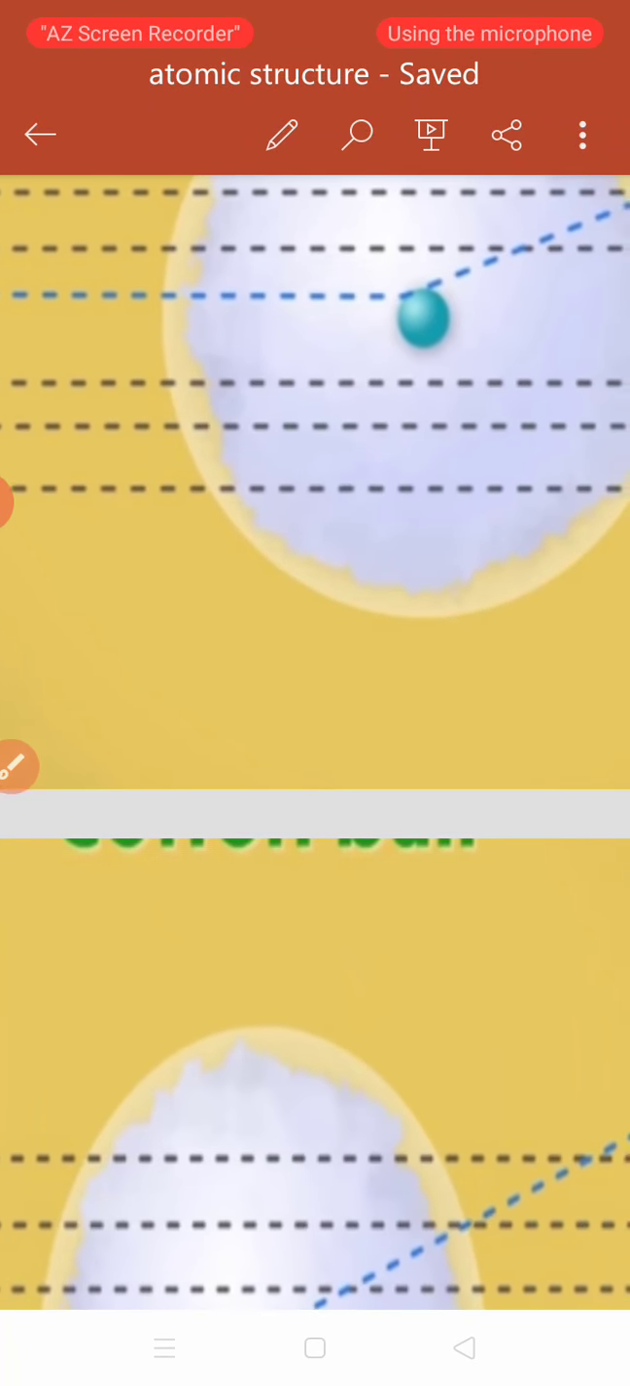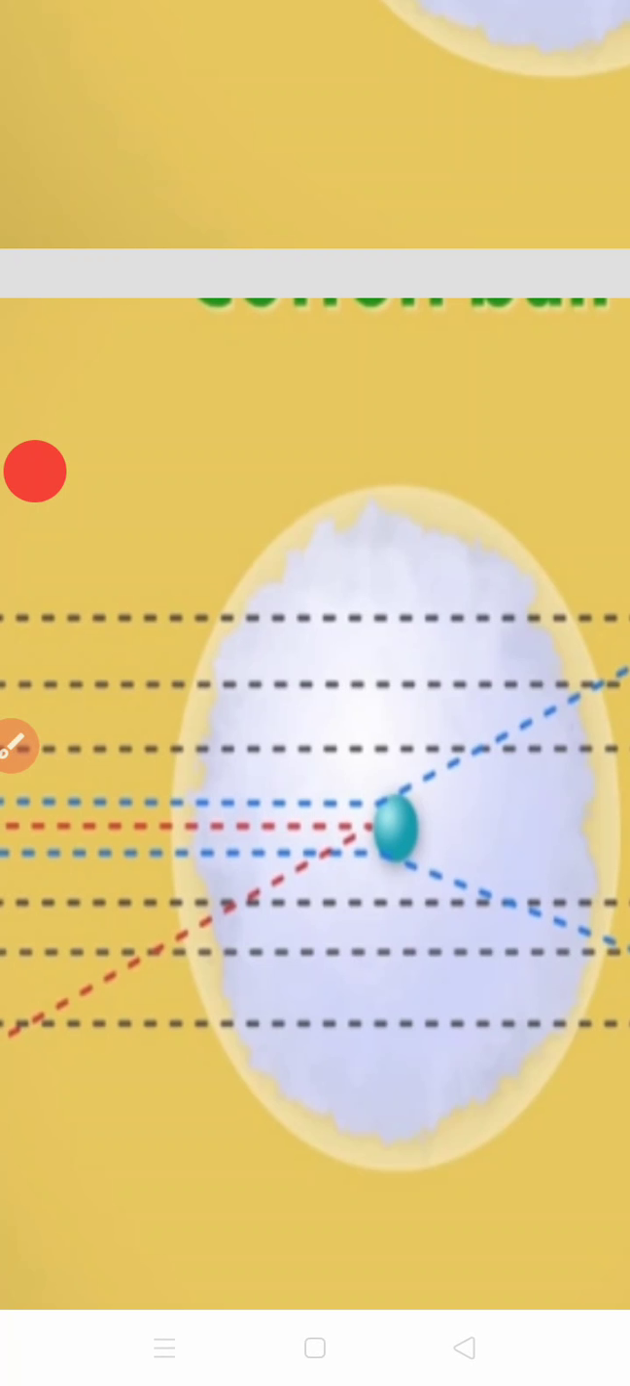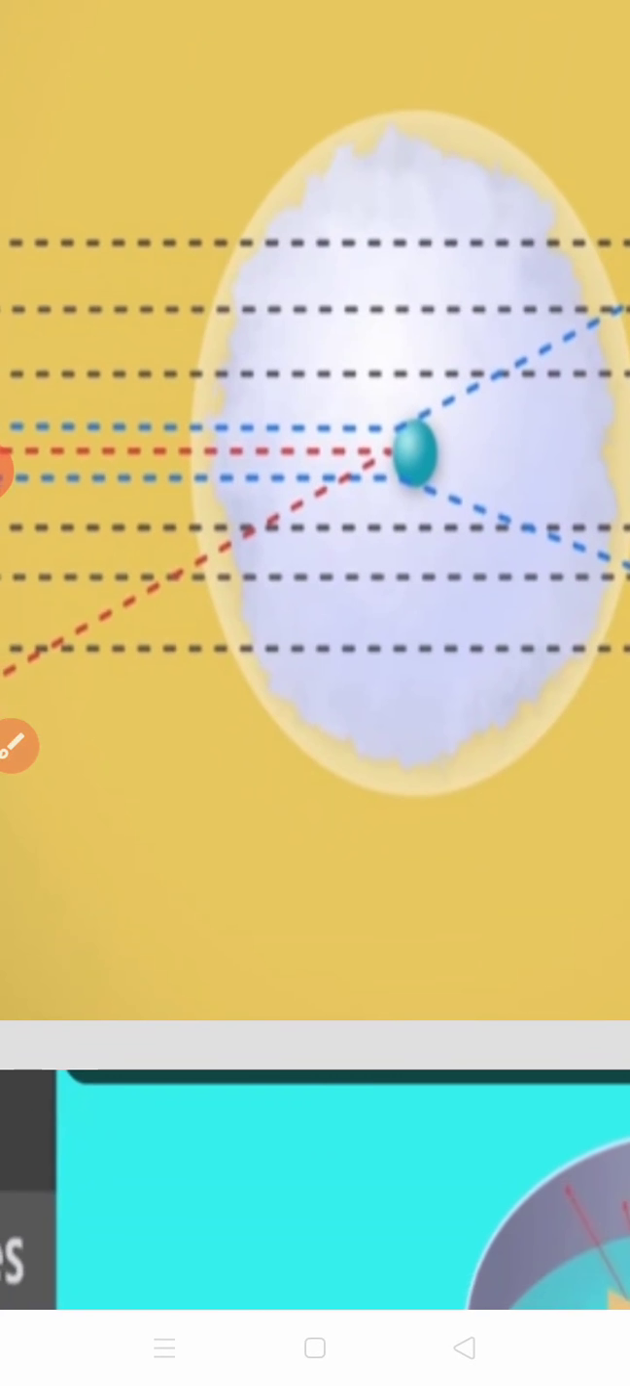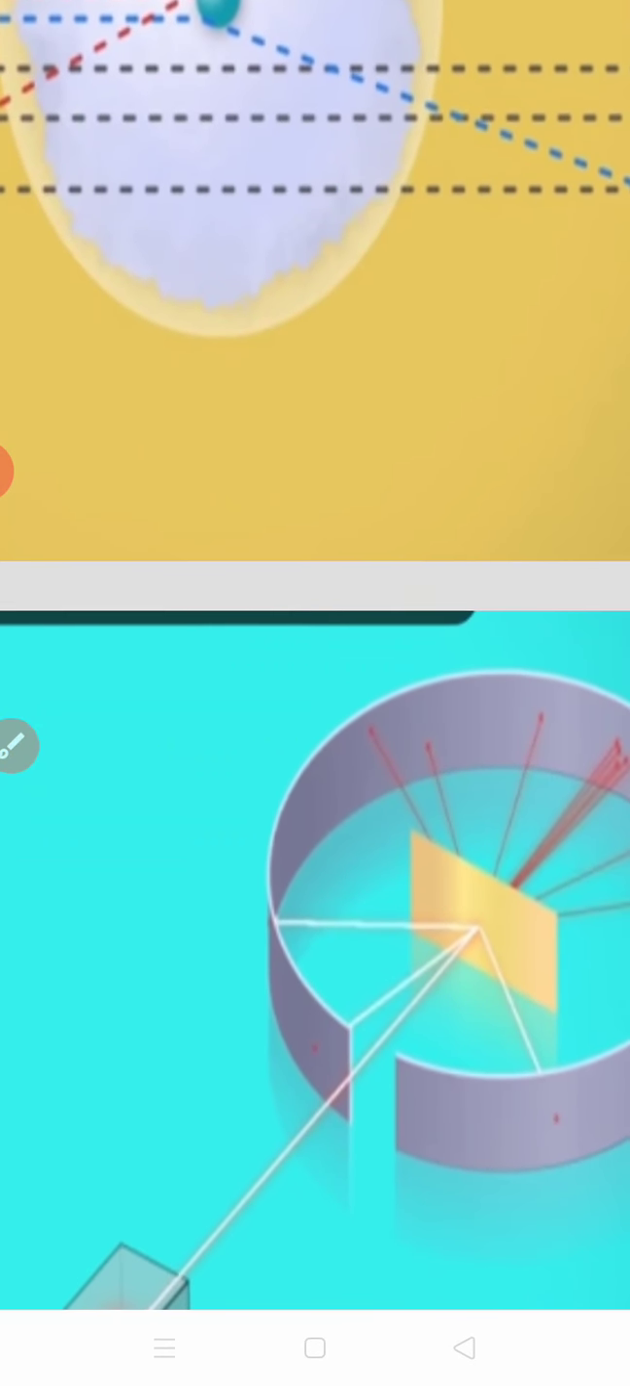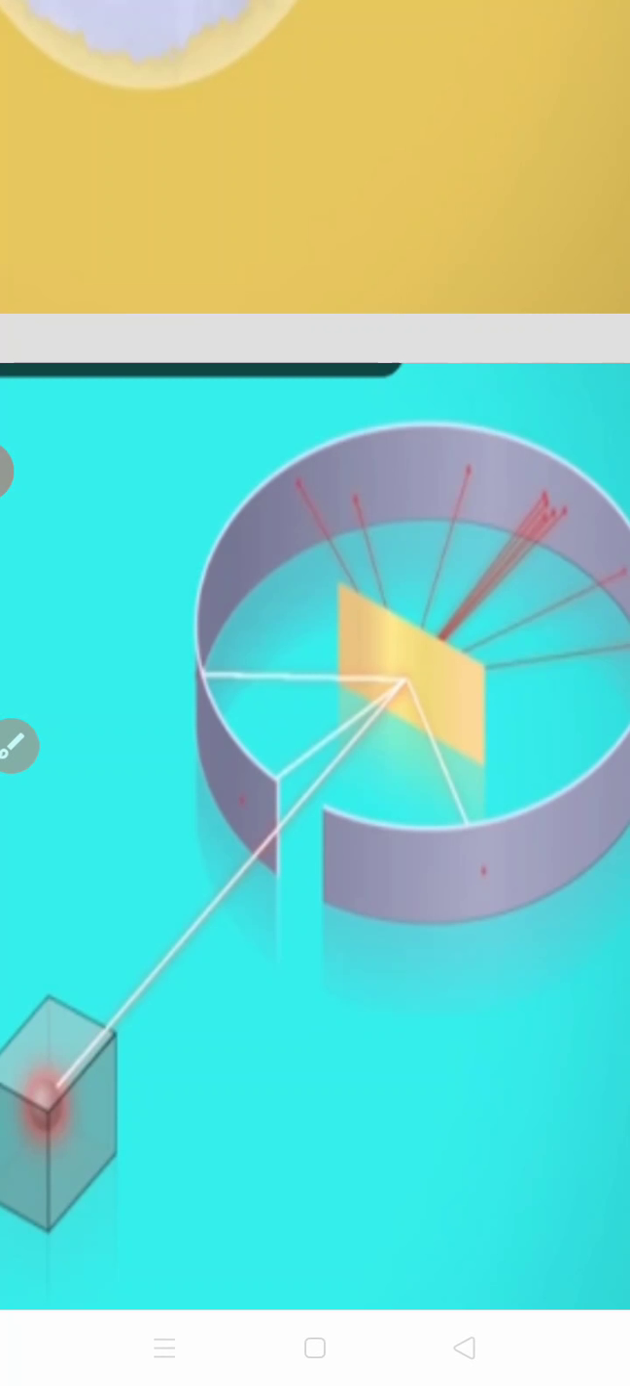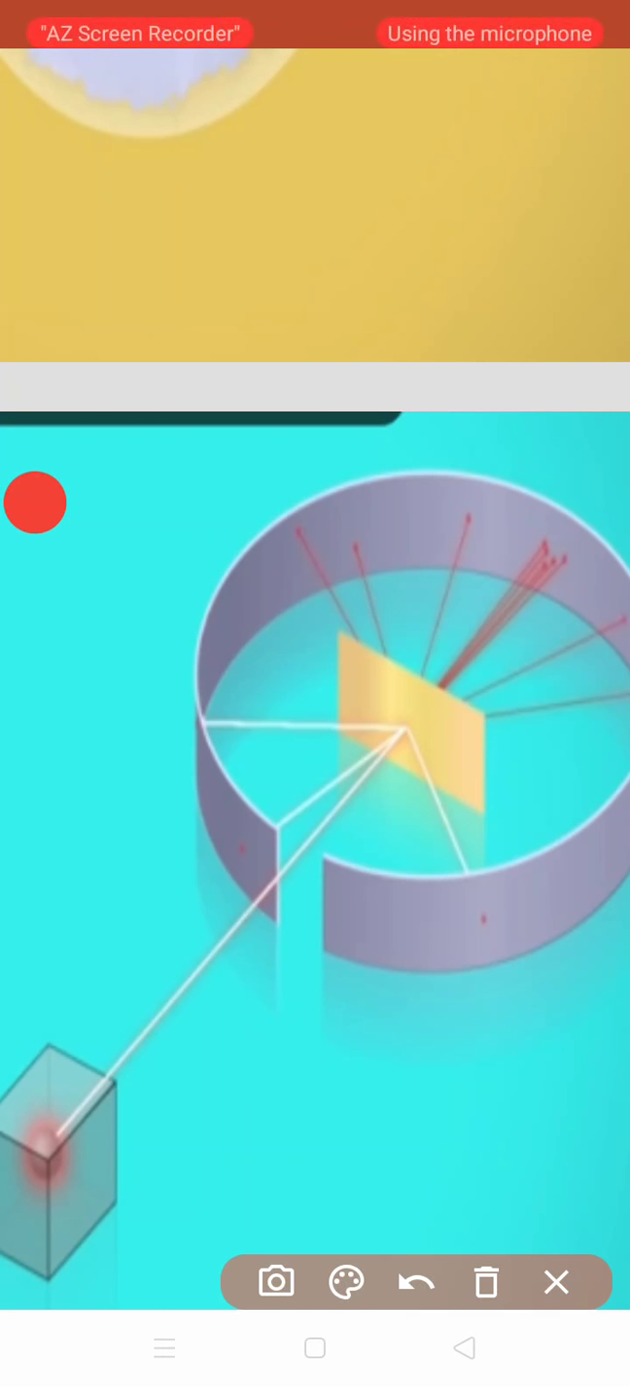In the same manner, suppose bullets are bombarded at the center of this blue colored dense particle. What will happen? They will rebound towards the source. The red colored lines you are observing are the rebounded bullets. Okay, this whole bullet experiment is comparable to Rutherford's experiment.